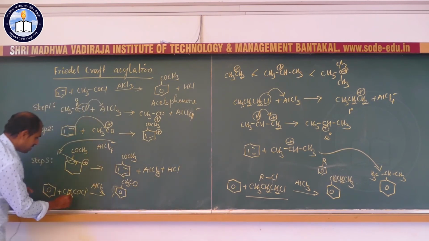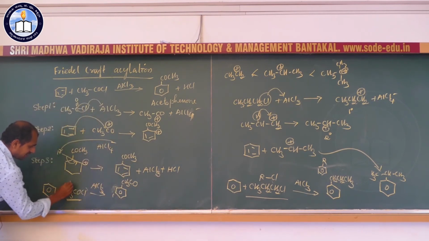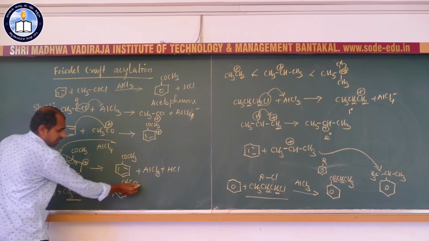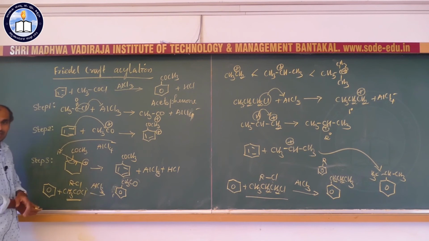In the same way, students feel that CH3CO is R, so Cl is removed and CH3CO attaches to the benzene ring.